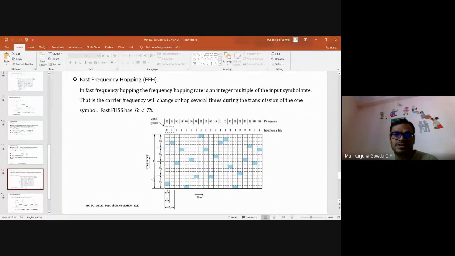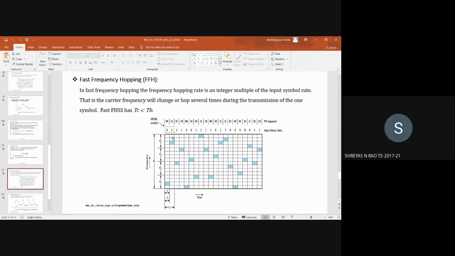For the same symbol, it comes to this frequency, 11, and in the second slot, again 00, 01, 10, and 11, so the second slot will be filled. So 2 times it is hopping. To transmit this symbol, 2 times frequency hopping is taking place. So we say the hopping rate is greater than the symbol rate. I hope it is clear?